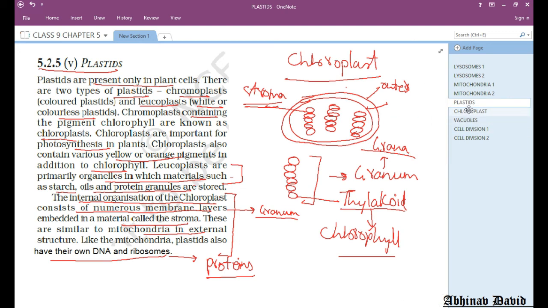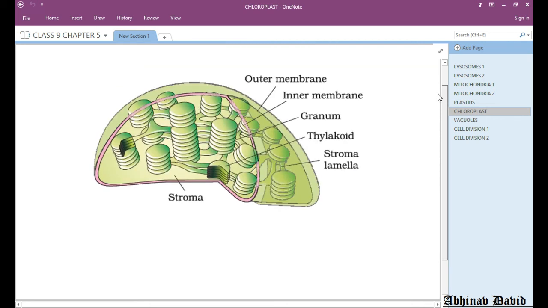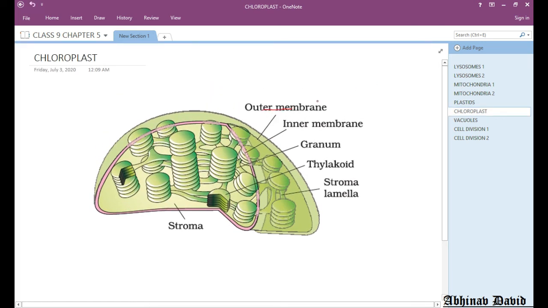Let us see the structure of chloroplast, which is here. You can see here, chloroplast has two membranes, outer and inner membrane, and then I told you about granum, and then thylakoid is present, and this thylakoid has chlorophyll.